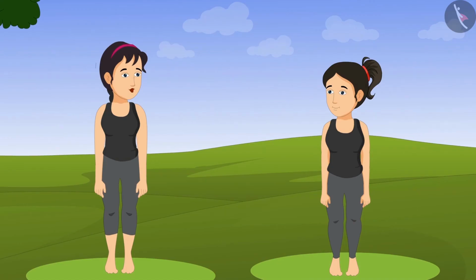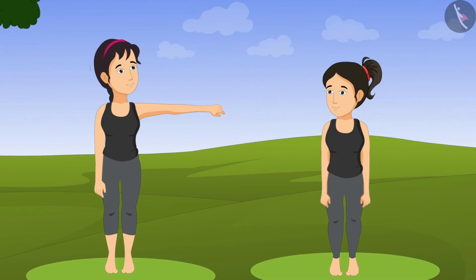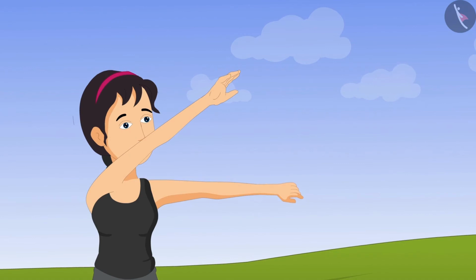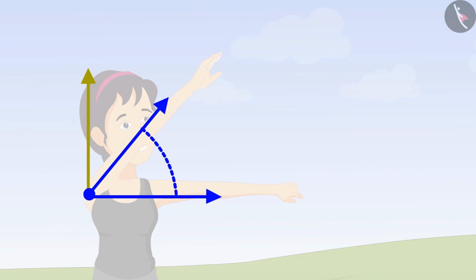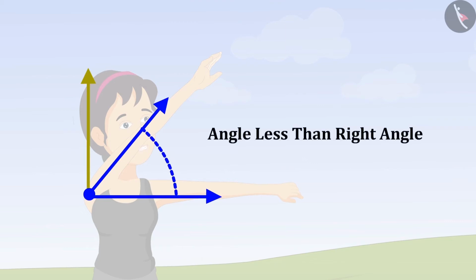To find the answer to this, you have to make another angle with your hand. First, keep your left hand like this. And keep your right hand just below your nose like this. Hey, what angle is this? Look, when we make a right angle, the distance between our hands is like this. To make this angle, we have decreased the distance between the hands. That means this has become an angle less than a right angle.